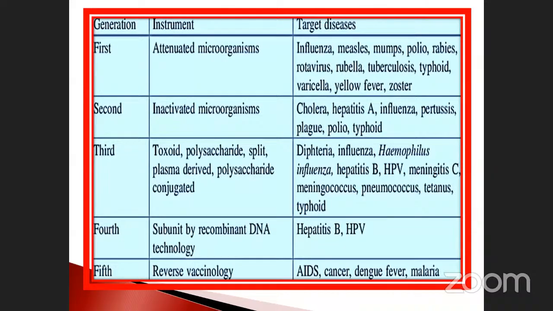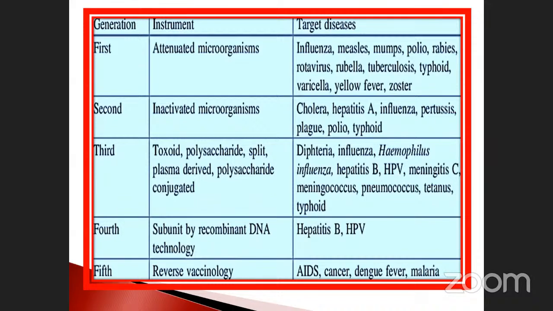After that, DNA is a very dangerous one. RNA is also very dangerous. We took from the DNA and used it for the vaccination process, for the technological aspects. What are they? Hepatitis B virus. And fifth generation: reverse vaccinology, AIDS, cancer, dengue fever, and malaria. They have split or classified the vaccination process by generation.